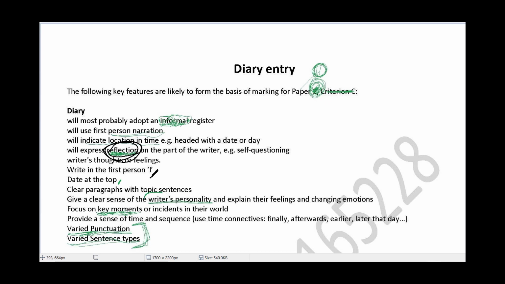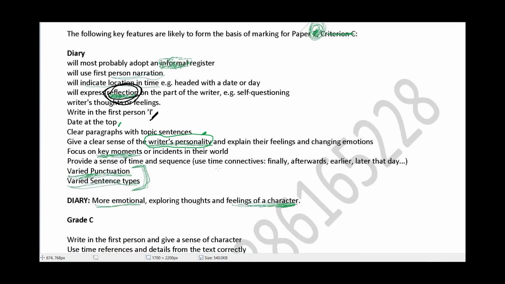You need to make sure that you are able to read the question thoroughly and are able to assume the persona well. Now, when we say here writer's personality, you need to make sure that you are the author, or you have sufficiently assumed the persona that the question has asked you to. Also make sure that you are using those key moments that the question expects you to include in your writing.